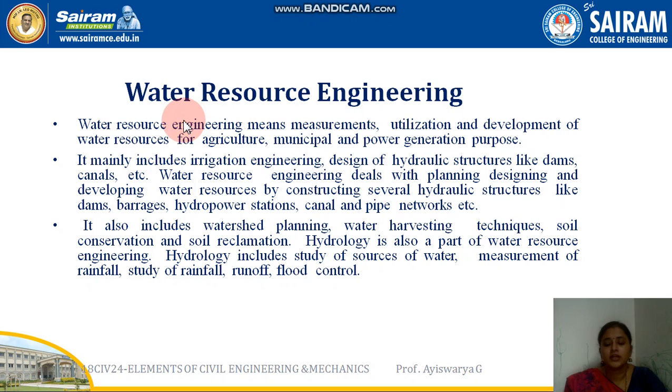This includes irrigation engineering. In water resource engineering, we can see the explanations of dams, how to generate electricity, and how to use water effectively for our agriculture. Wherever there is abundant water, it should be identified, and we need to build a dam in order to save that water. That saved water should be sent to all the irrigational and agricultural fields around it, right?